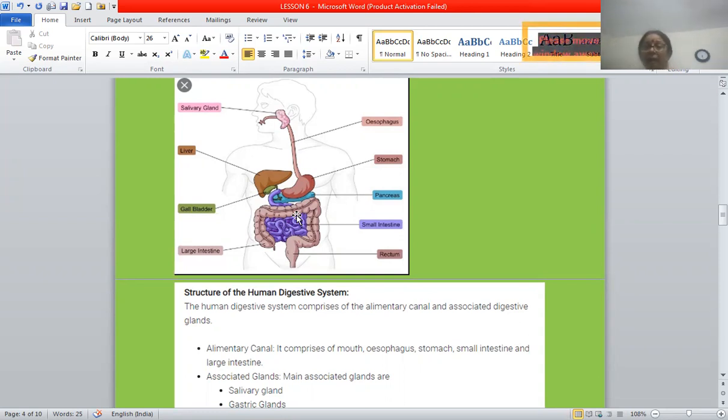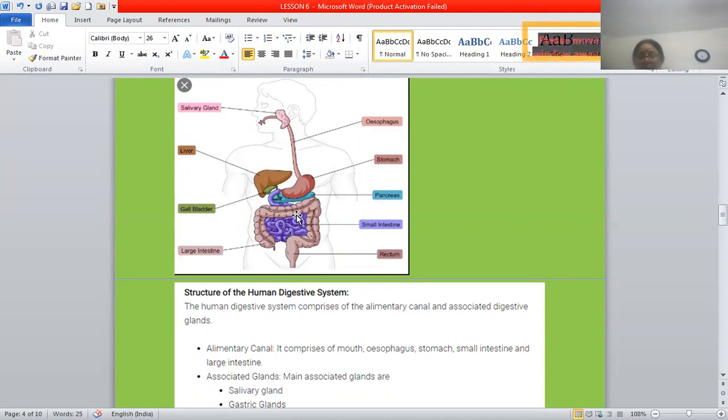Salivary glands in our mouth. Three pairs of glands pour saliva into the buccal cavity. They are the parotid, that is below the ears, the submaxillary, that means at the angles of the lower jaw, and the sublingual, below the tongue. Saliva is mainly made of mucus and water for lubrication.